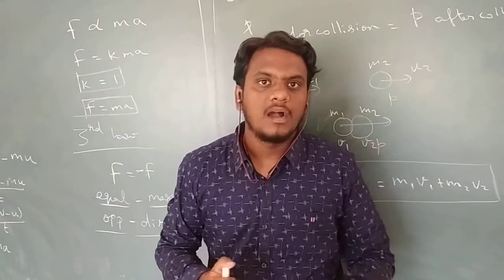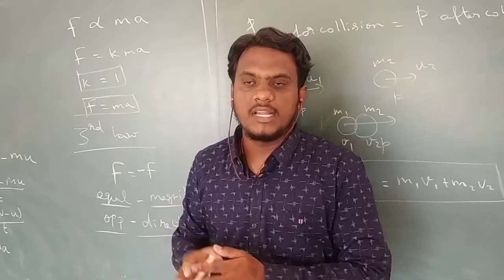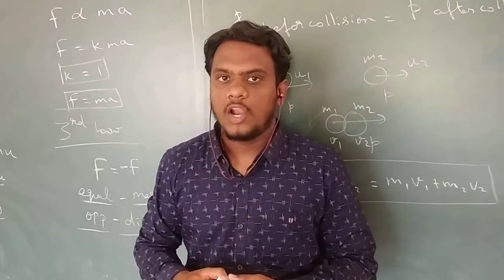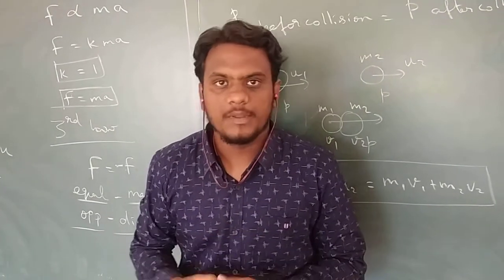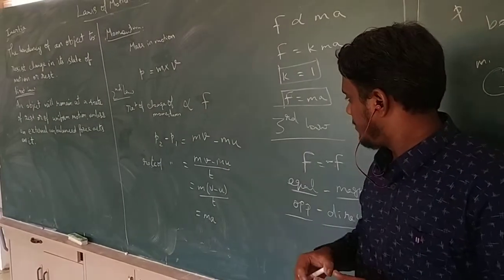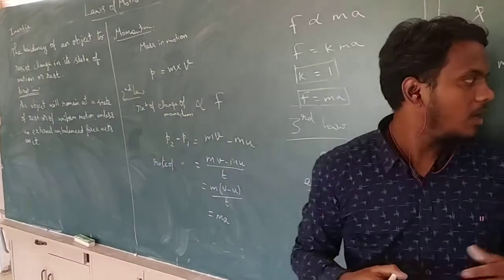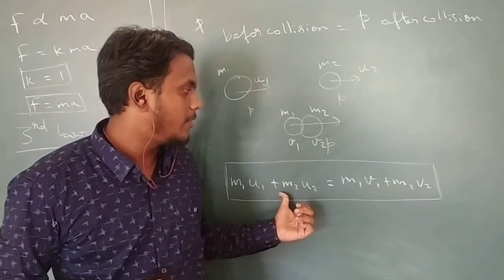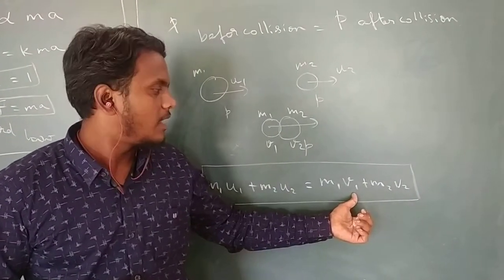Also, just like the motion lesson, in this lesson also we have a lot of problems, and all those problems will be based on these formulas: P equal to mv, F equal to ma, F equal to minus F, or the initial momentum before collision is equal to the final momentum after collision.